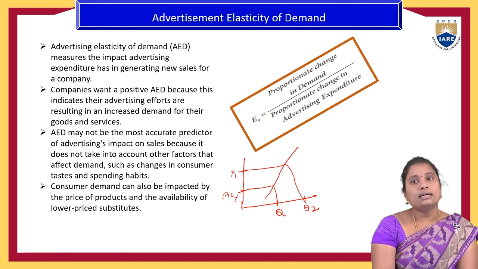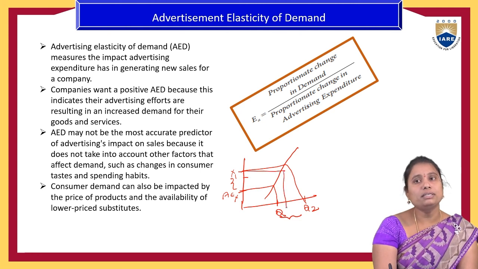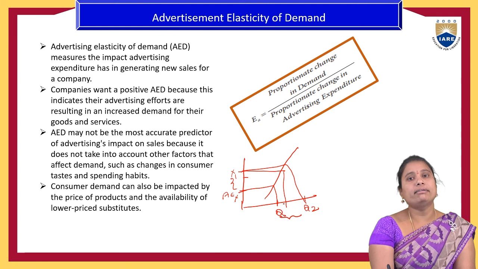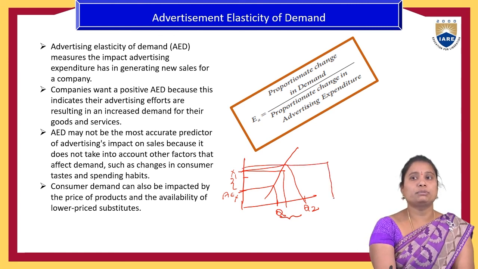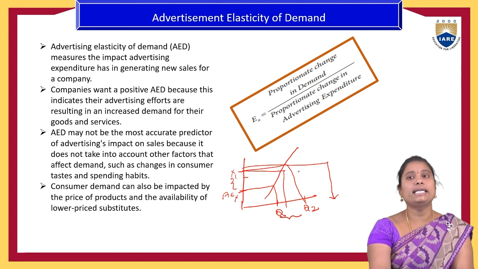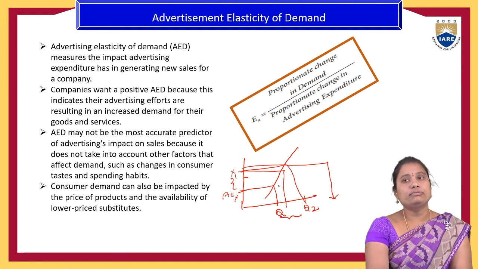That is called unit advertisement elasticity of demand. Or sometimes the response may be lesser, X1 to Q1 only. That is relatively inelastic. Or it might be more than the quantity expected. That is called relatively elastic advertisement elasticity.